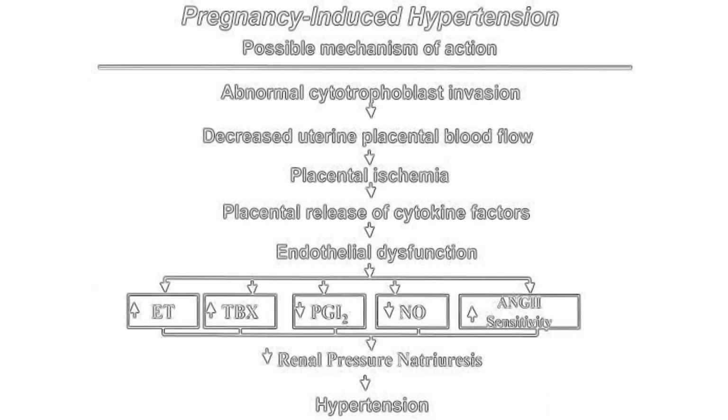So what is the possible mechanism of action? I have already mentioned that there is abnormal cytotrophoblast invasion. This leads to decreased uteroplacental blood flow, leading to placental ischemia. There is placental release of cytokine factors, which leads to endothelial dysfunction. So there is increase in vasoconstrictors like endothelin and thromboxane A2. There is decrease in vasodilators like prostacyclin and nitric oxide, and there is increased sensitivity to angiotensin, leading to lowered renal pressure, natriuresis, and development of hypertension.